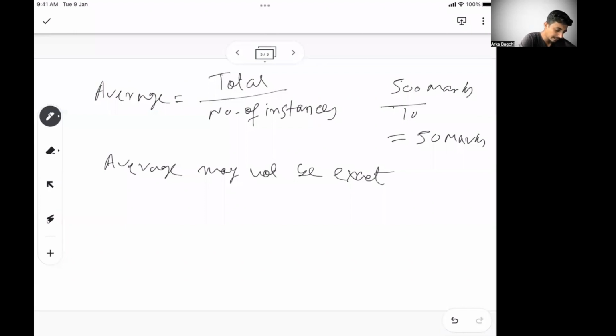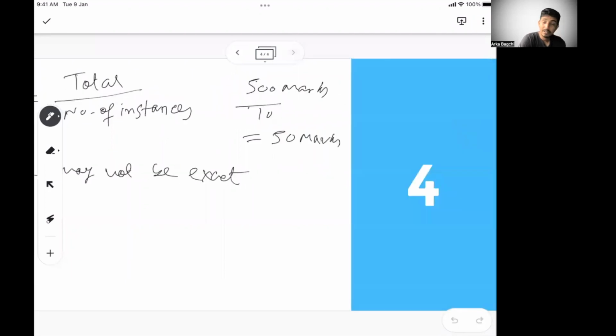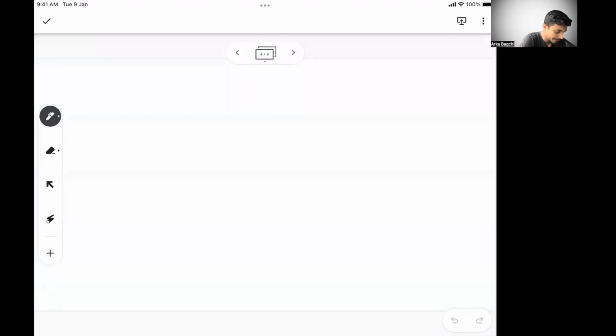Also, let's see a few of the scenarios that we commonly face in average. So basically, let's say there are 5 students in a class.